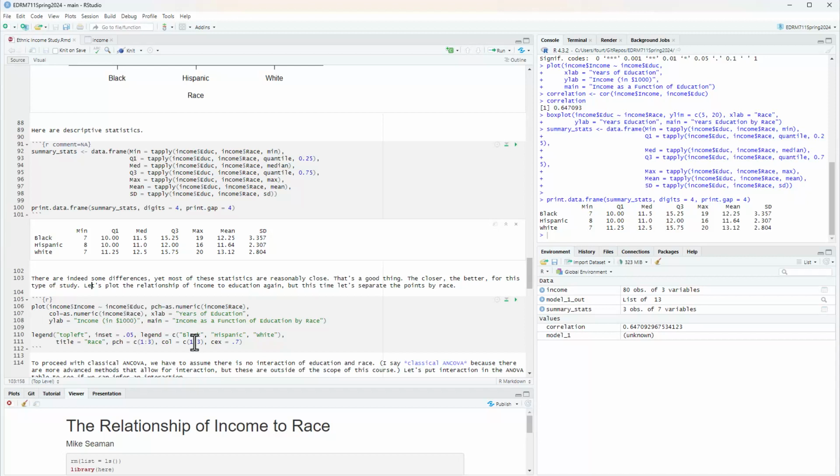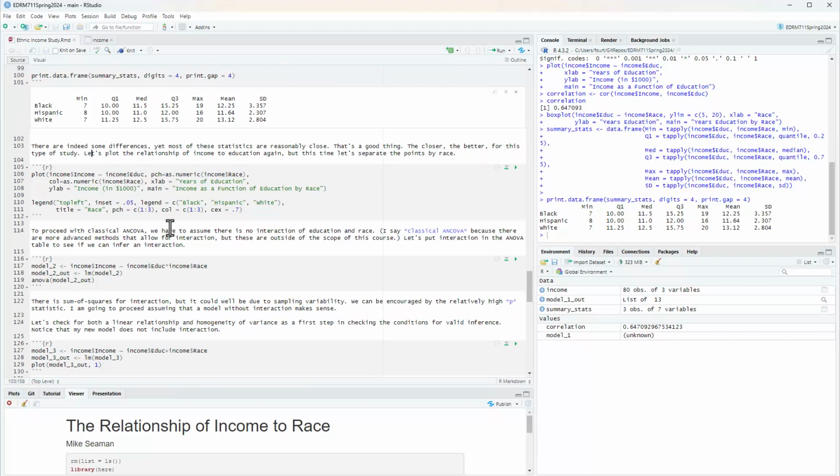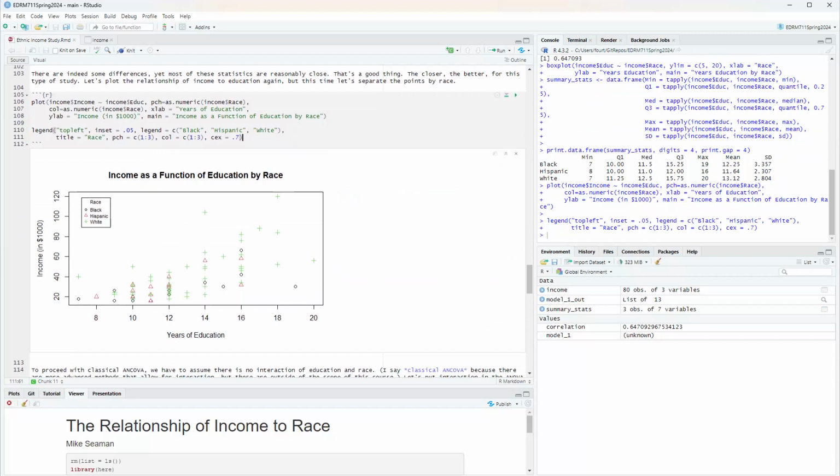Now, I'm going to plot the relationship of income to education again, but this time, let's separate the points by race. And so here I have something in which the way the point looks is going to be a function of race. The color is actually going to be a function. So I'm separating out the points by two types, by color as well as the style of the point. And then down here, I put the similar things in for color and for the style of the point into my legend. So let's see what it does. You'll see what I mean here.